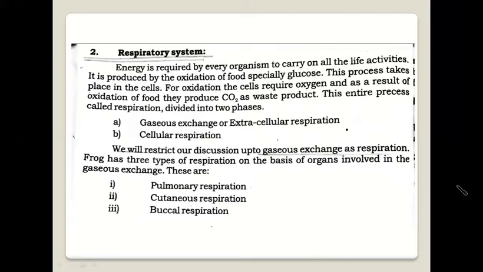Frog has three types of respiration on the basis of organs involved in gaseous exchange. Number one, pulmonary respiration. Number two, cutaneous respiration. Number three, buccal respiration. Pulmonary respiration: the gaseous exchange which takes place in the lungs is called pulmonary respiration. If we see the respiratory system of frog, frog has two lungs which are balloon-like.